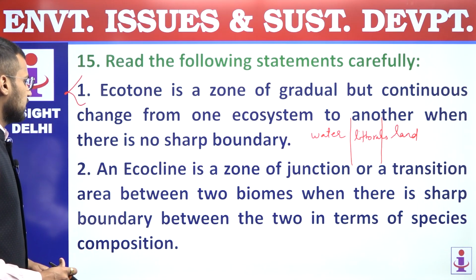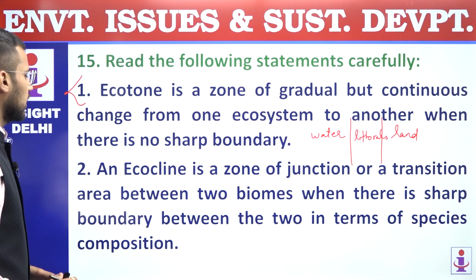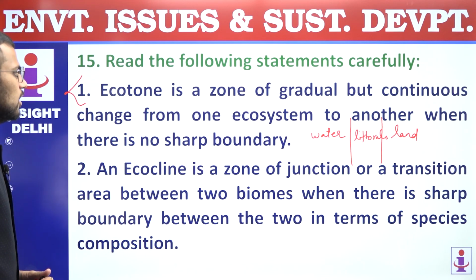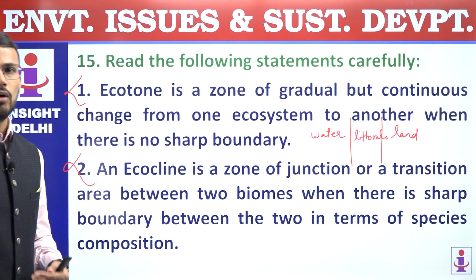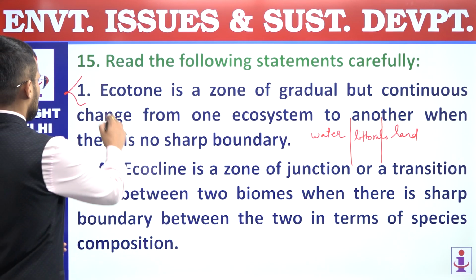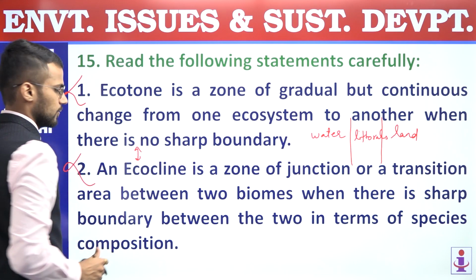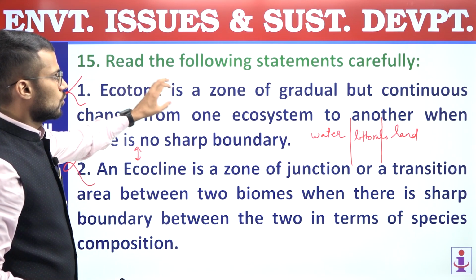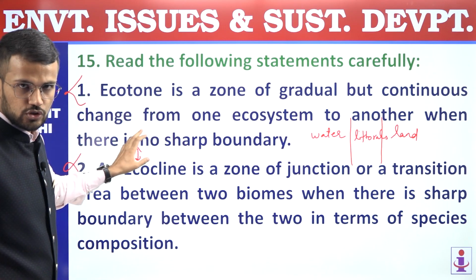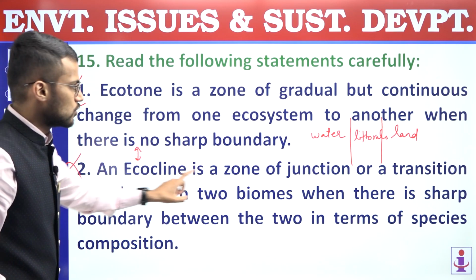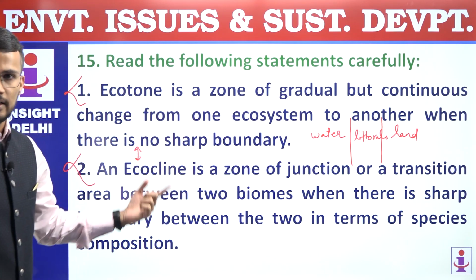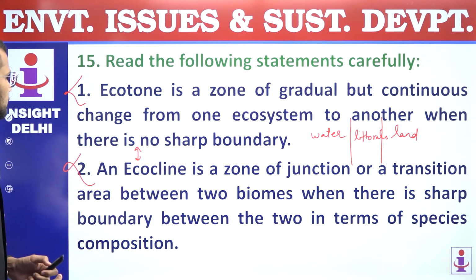Second, an ecoline is a zone of junction or a transition area between two biomes when there is a sharp boundary between the two in terms of species composition, right? So this is again not an explanation of ecoline. In fact, these two statements are interchanged, right? So ecoline is a zone of gradual but continuous change from one ecosystem to another. On the other hand, ecotone is a zone of transition. So these statements are interchanged, and that's why they are incorrect.